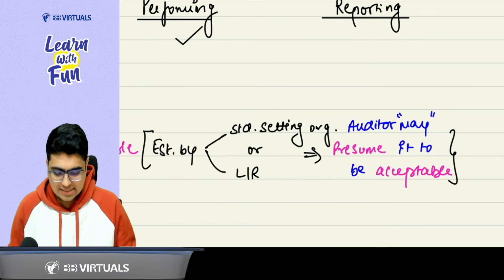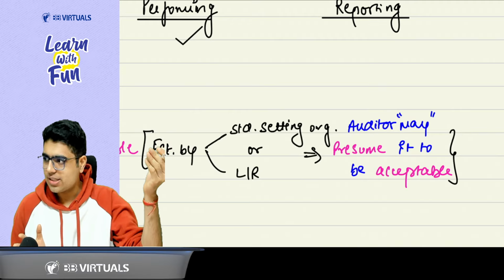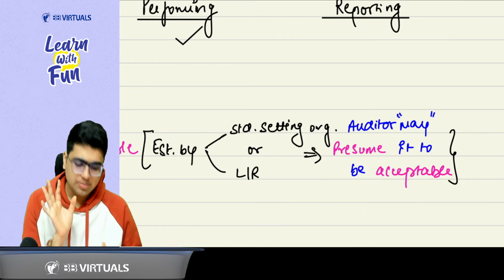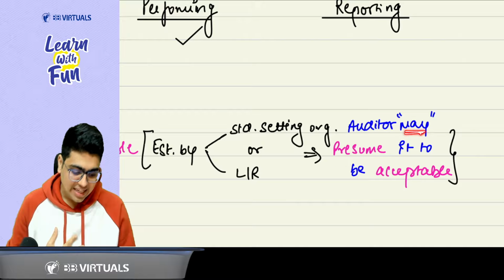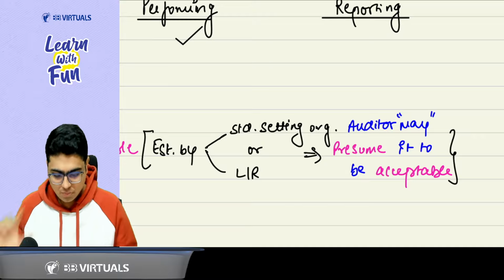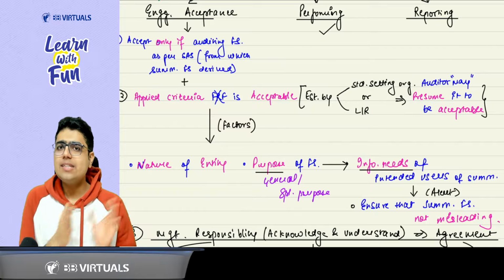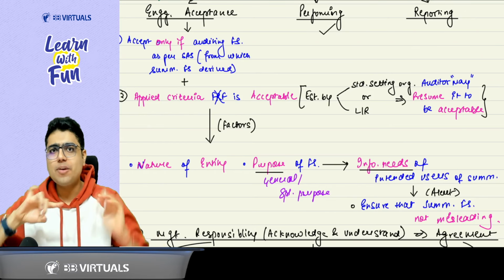Now, as I have discussed in the previous standards, this can be established by a standard setting organization or the law or regulation. And in this case, whatever criteria is available, the auditor, if he wants, may presume it to be acceptable. It is an optional thing. Now, for this acceptability, what are the factors he needs to consider? These factors are very similar to the ones we discussed for acceptability of applicable FRF.